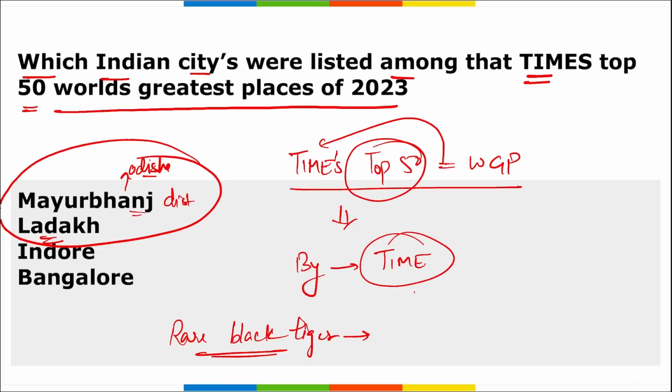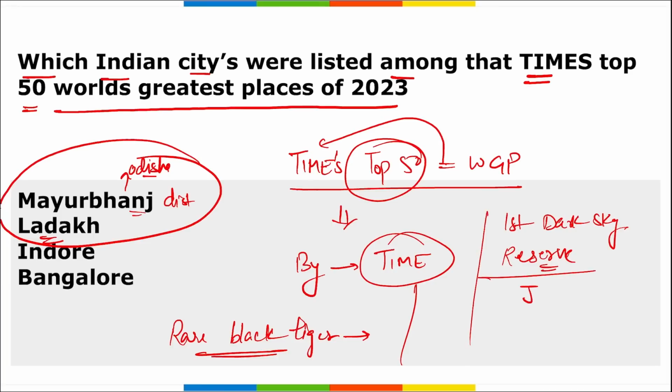Then apart from this, remember, in 2023 only, India has dedicated its first dark sky reserve. Where was this first dark sky reserve? It was in Jammu and Kashmir, in Ladakh.